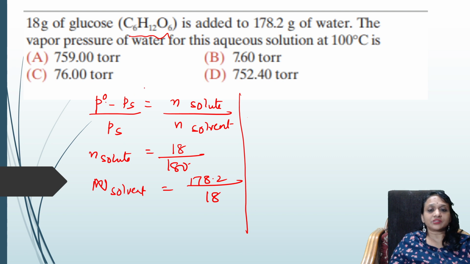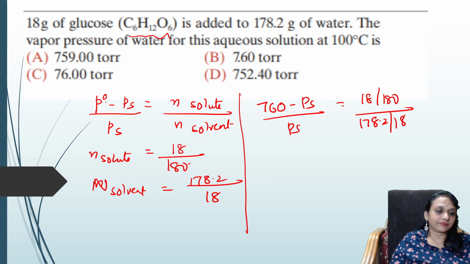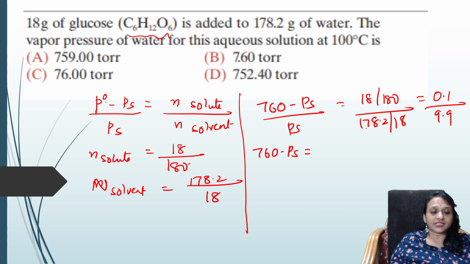Correct? Because it is 18 grams of glucose, and 1 atmospheric pressure they said. So 760 minus PS by PS. The solute is how much? 18 by 180. What is the solvent? 178 by 2 by 8. So if I divide all these, I'll be getting 0.1 by 9.9. Now solve it: 760 minus PS is equal to 0.1 by 0.99.